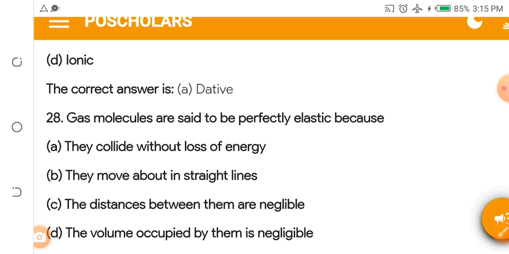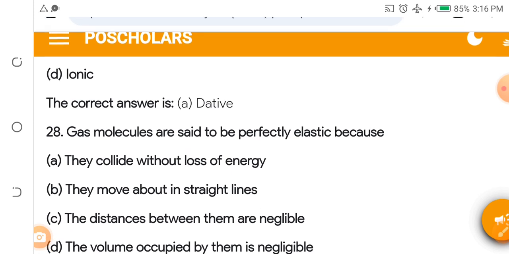Gas molecules are said to be perfectly elastic because: A. They collide without loss of energy. B. They move about in straight lines. C. The distance between them is negligible. D. The volume occupied by them is negligible.